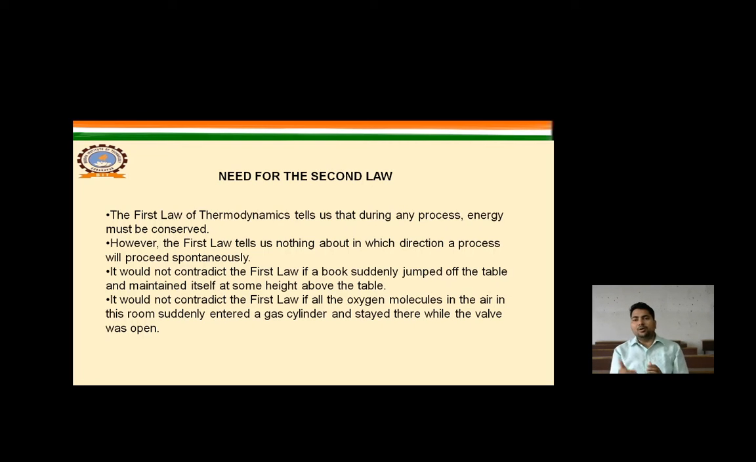It would not contradict the first law if a book suddenly jumped off the table and maintained itself at some height above the table.